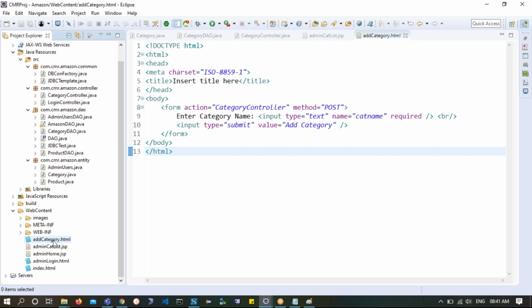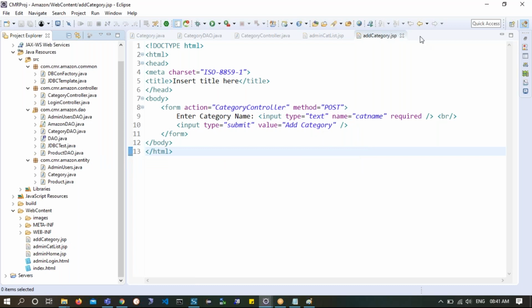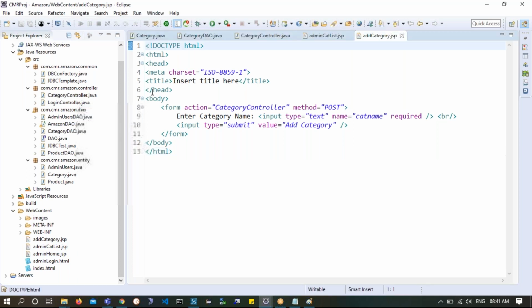Well, I want to make him a .jsp file, so I cannot just rename the extension. So let's see this. I'll try to make it a JSP. Okay. Now this fellow has also become a JSP page, but something is missing at the top. So what is missing here?